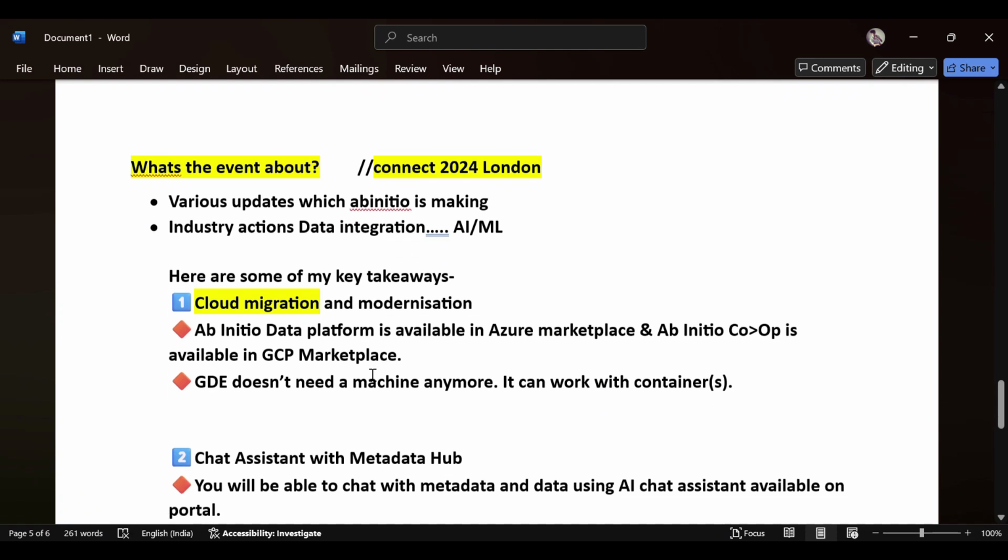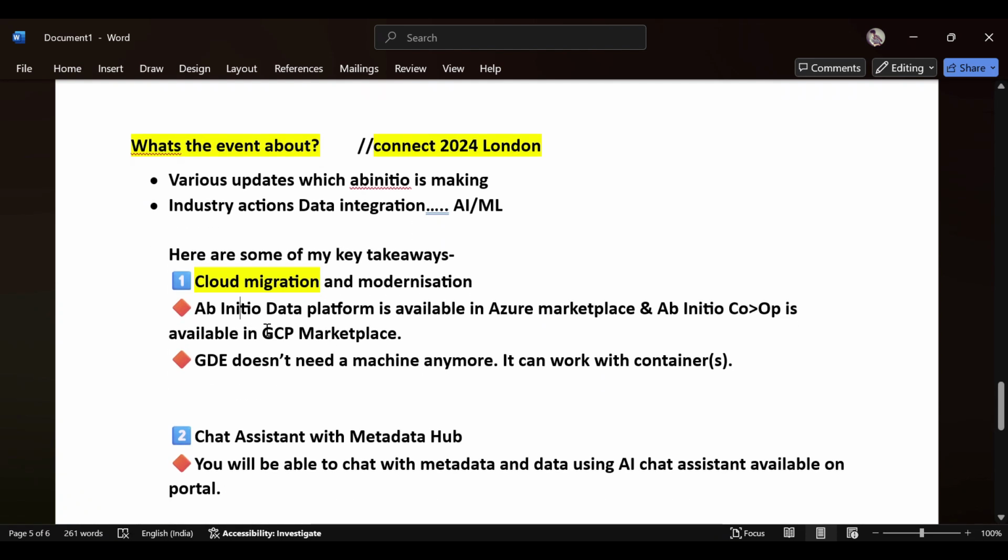In the 274 London meeting, they told us that the Ab Initio platform is available in the Azure Marketplace, and it's also available in GCP. We already know it's available in AWS and adaptable, so similarly in Azure and GCP, Google Cloud Platform. In both cloud environments, Ab Initio can fit in. This tool can fit in.